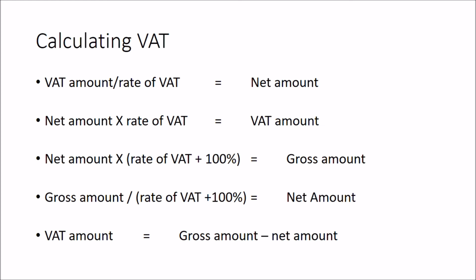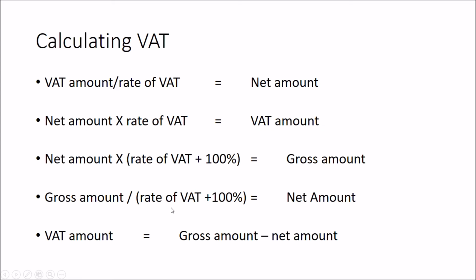So for any amount of VAT, what you'll typically get in an exam is you'll be given one of the amounts and you'll try and calculate the other two. So let's say we were given just the VAT amount and the rate of VAT, well, the VAT amount divided by the rate of VAT will be the net amount. If we were given the net amount and the rate of VAT, well, the net amount times the rate of VAT would be the VAT amount. The net amount times the rate of VAT plus 1 is the gross amount.